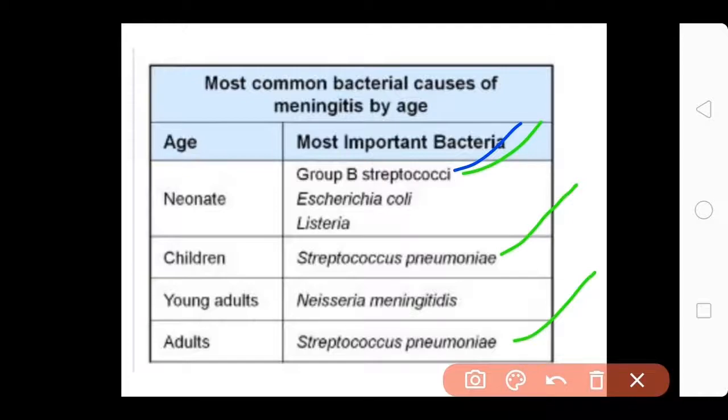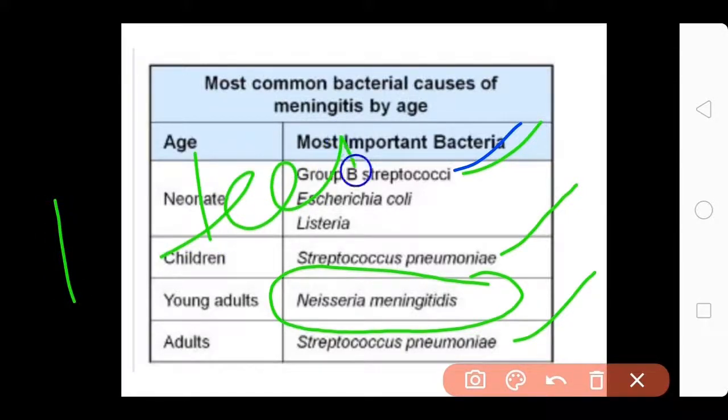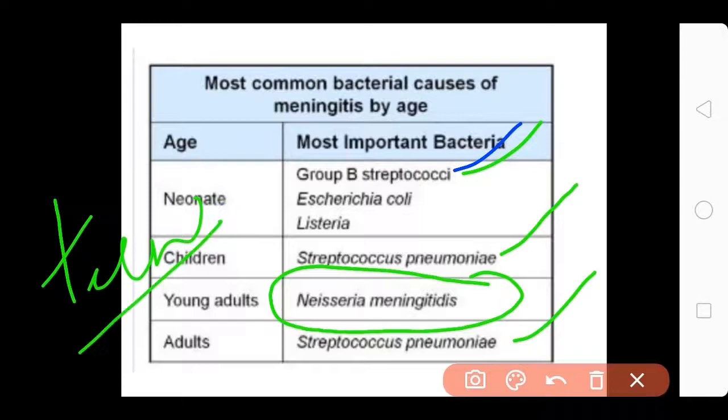But it is always important, please remember 100 times, that for young adults it is Neisseria meningitidis. It is because wherever you see teen, it is Neisseria. Okay, sorry for spoiling it. So whenever you see teen, it is simple, it is meningitidis. See, teen, en, this en and this en, you should never forget, even in exam. Okay, teens, meningitidis.